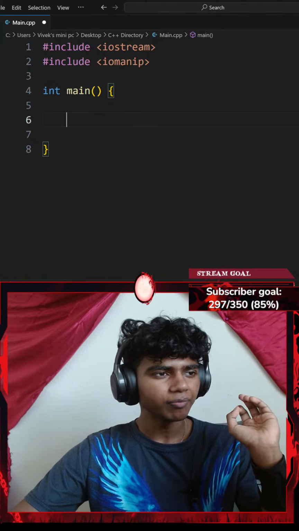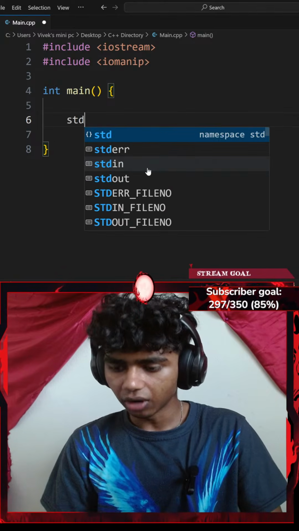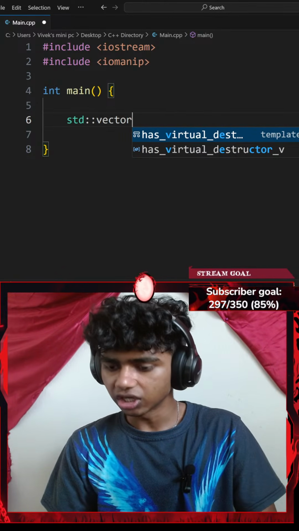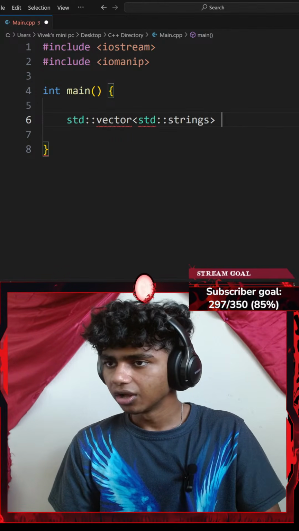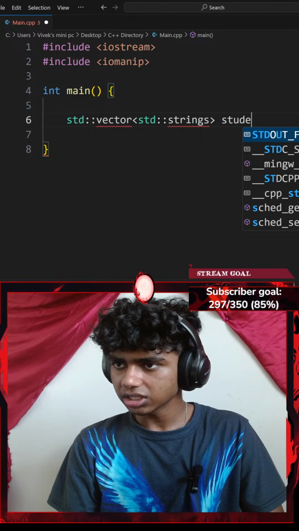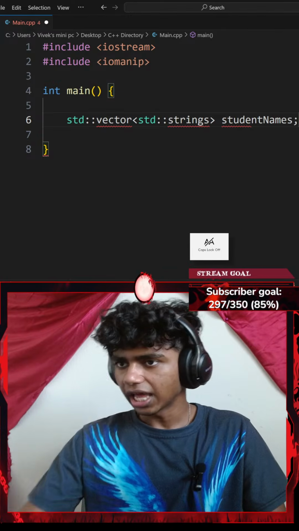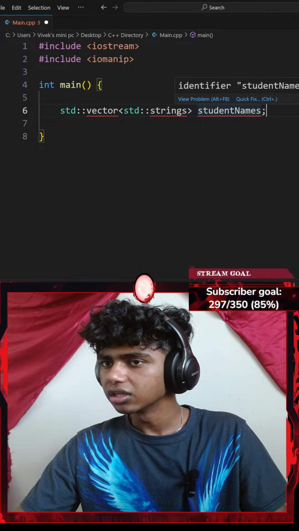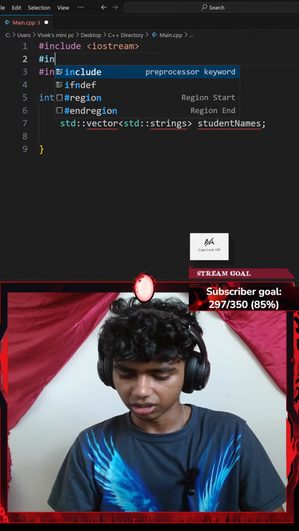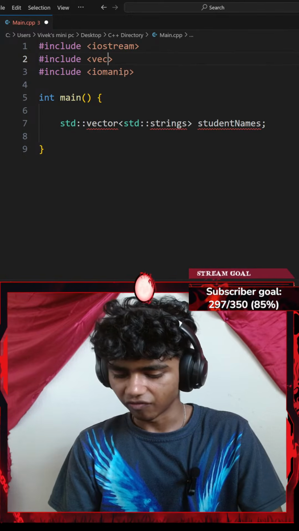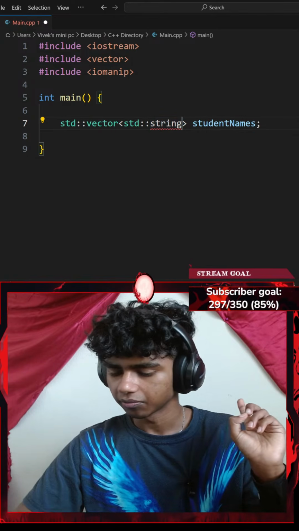Next up, write a program that creates a vector of strings for students' names. So I could go ahead and create a std vector with a pair of angle braces which only consists of std strings. Okay, this is going to be called student names. So I'll go with studentNames. Okay, and it is going to be like an empty vector. Let me go ahead and include vector as well. So I'll go with hashtag include a pair of angle braces vector. There we go. Okay, std vector string.